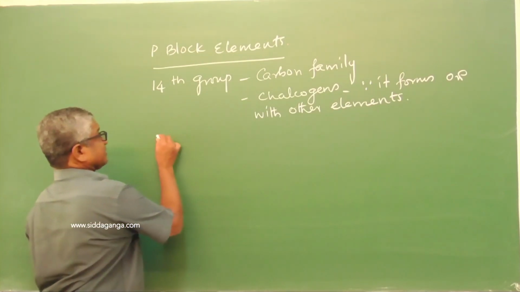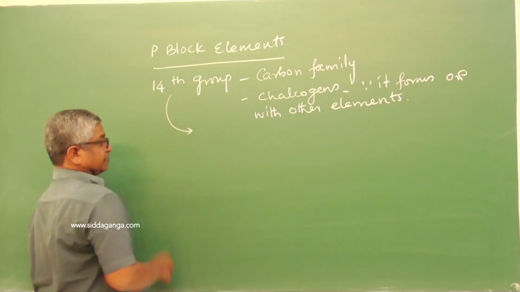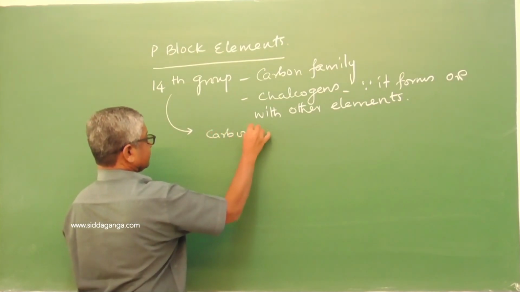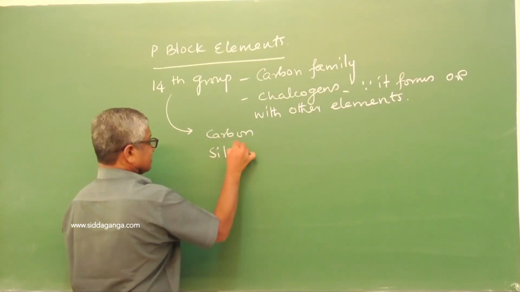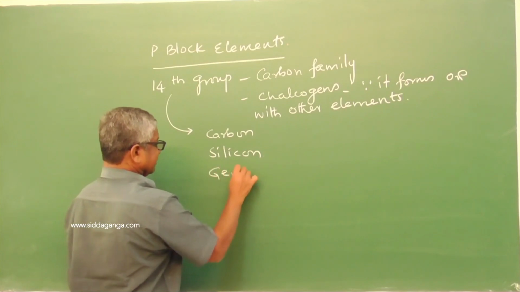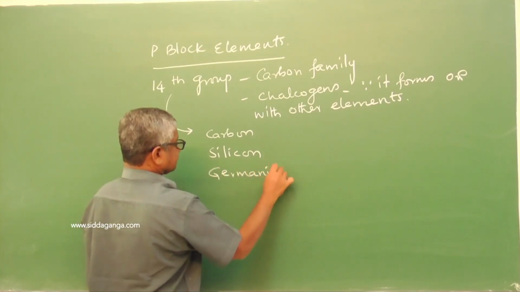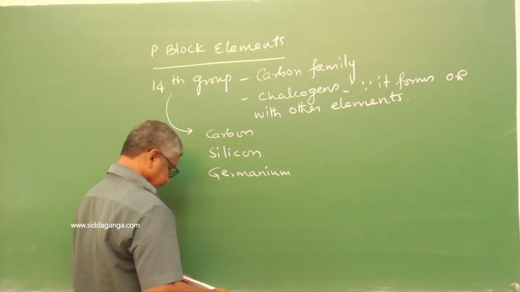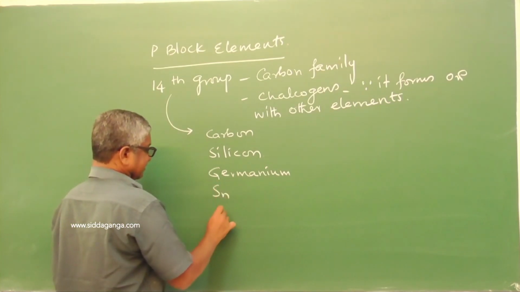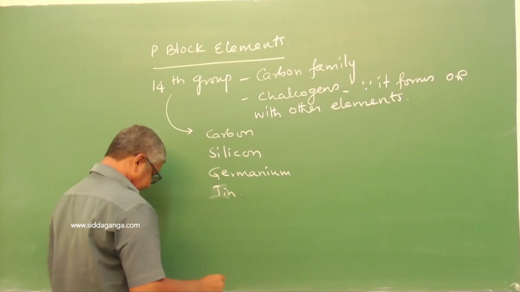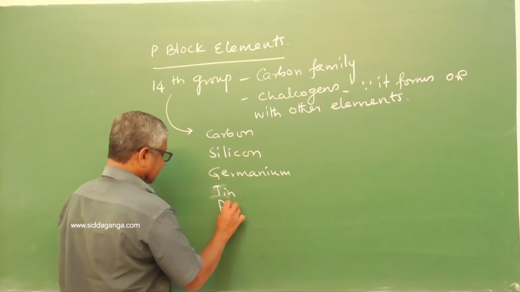The elements of the 14th group are carbon, silicon, germanium, tin, and lead.